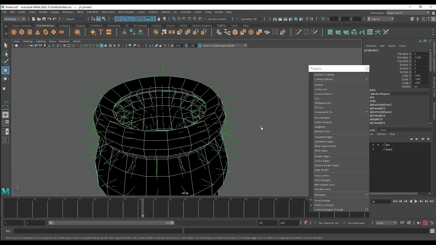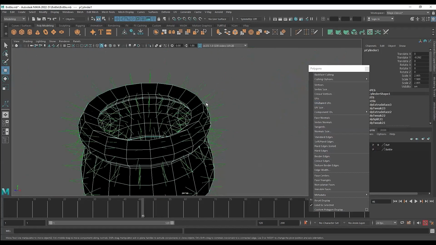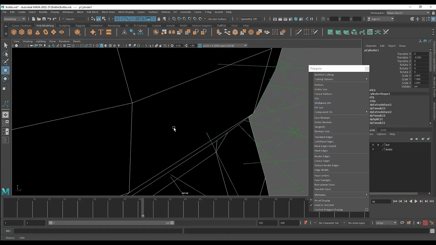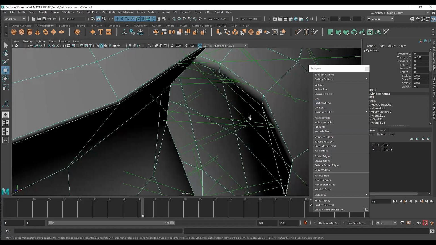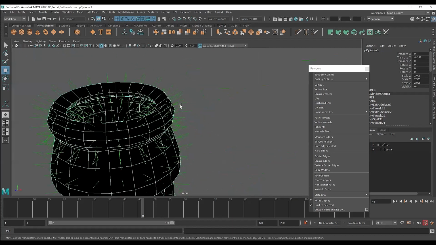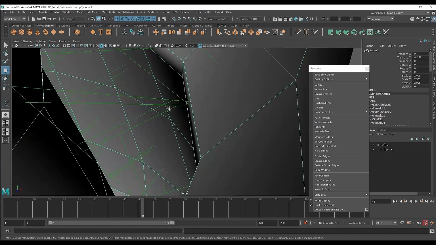So the face normals are actually facing inwards. It looks like it's facing in the correct direction, but let me show you. If I zoom in, you will see the normals are inside. The reason we're seeing it outside is also because the length is really long, so that's why it's poking out. But basically, it is actually facing in. So we have to correct this.